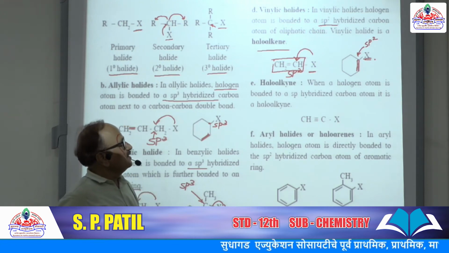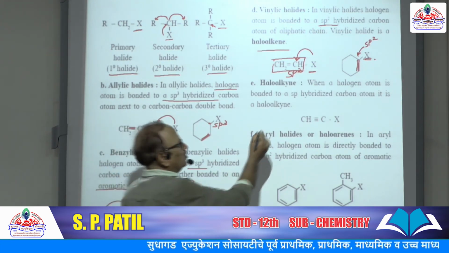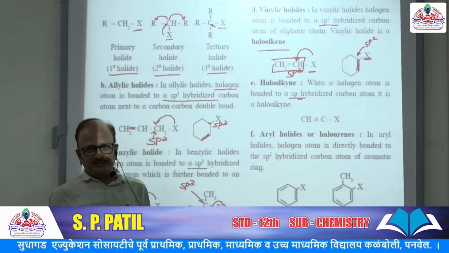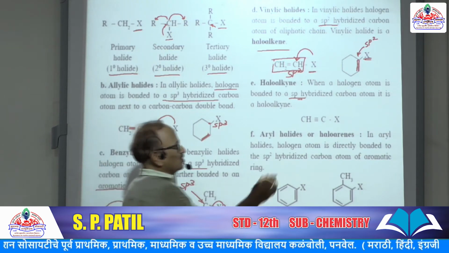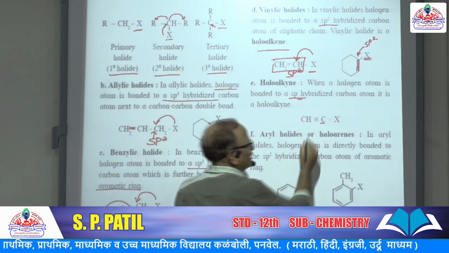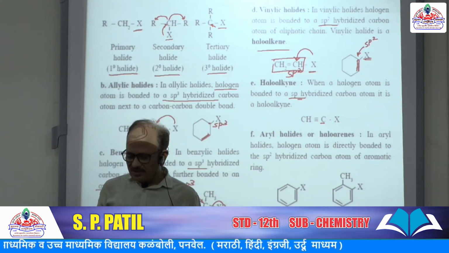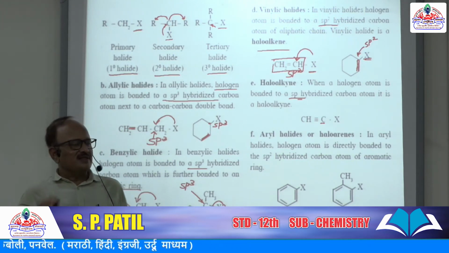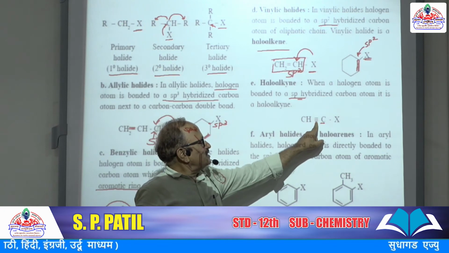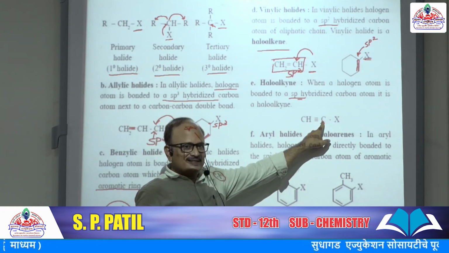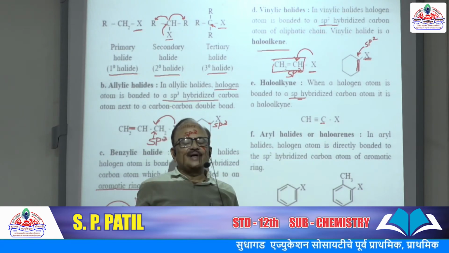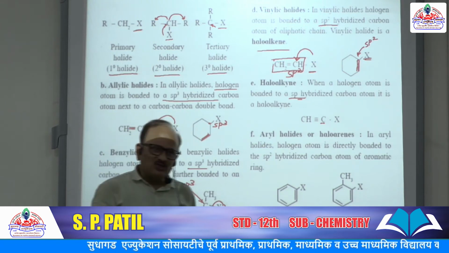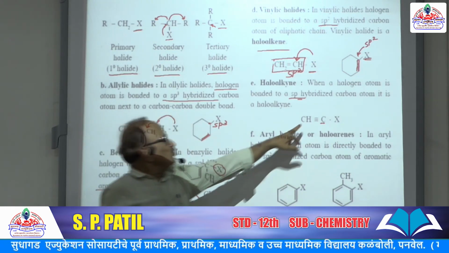Haloalkynes: when a halogen atom is bonded to an sp hybridized carbon, it is haloalkyne. Now, sp hybridized carbon, for example acetylene, whose formation we have seen, contains 2 sp hybridized carbons. First is the carbon-carbon single sigma bond, and the 2 unhybridized py and pz orbitals get sidewise overlap and form 2 pi bonds.